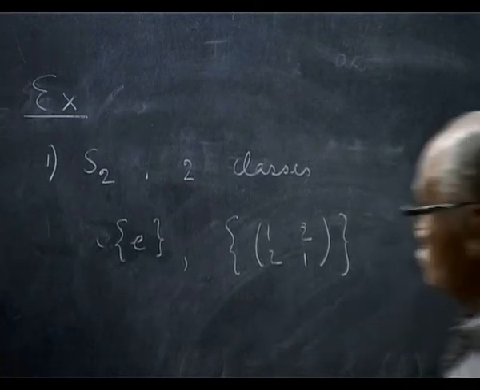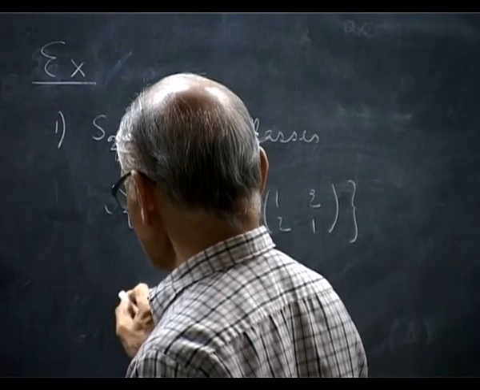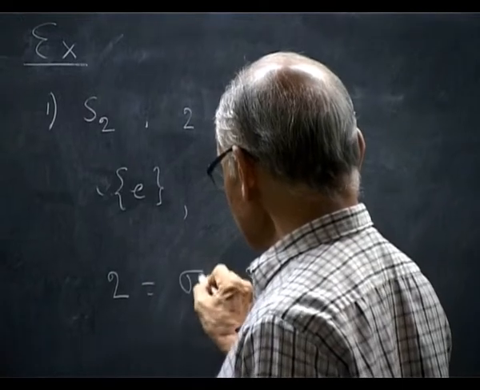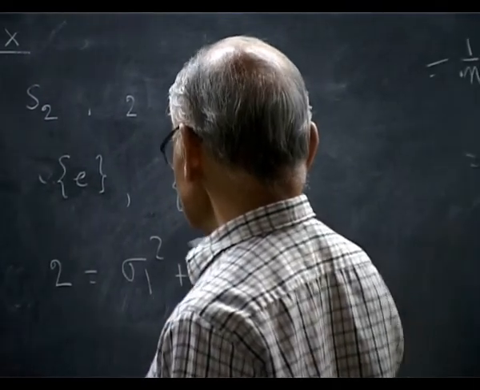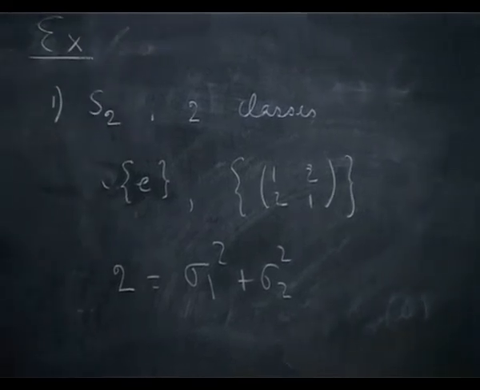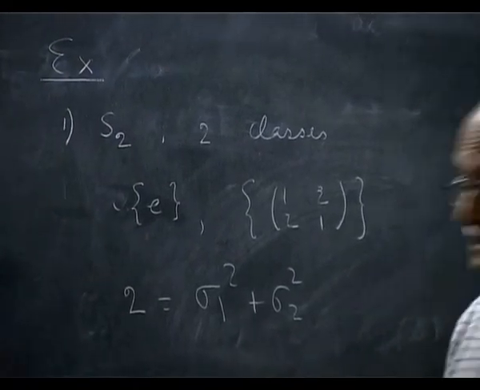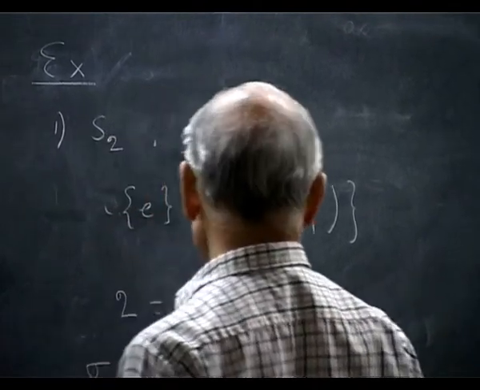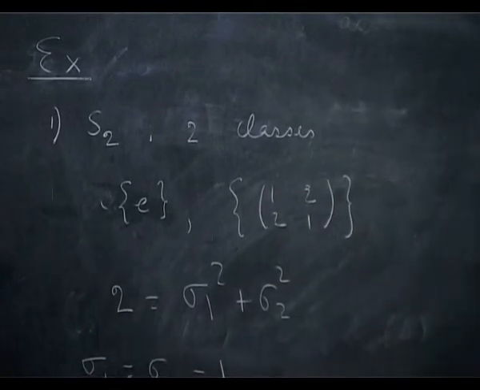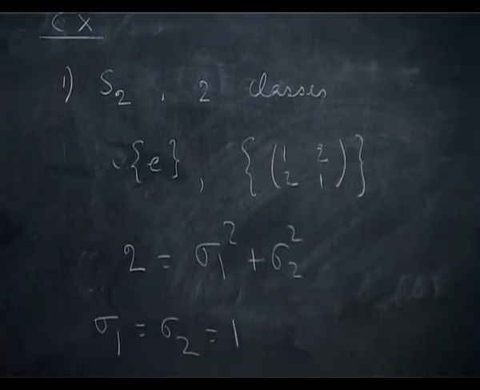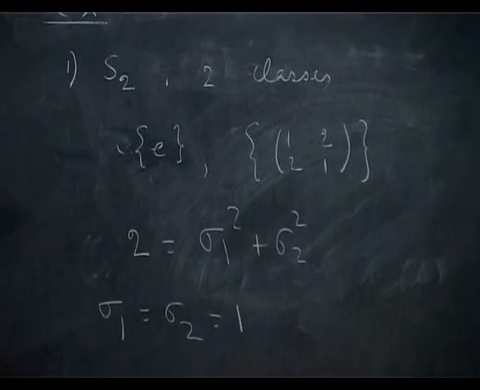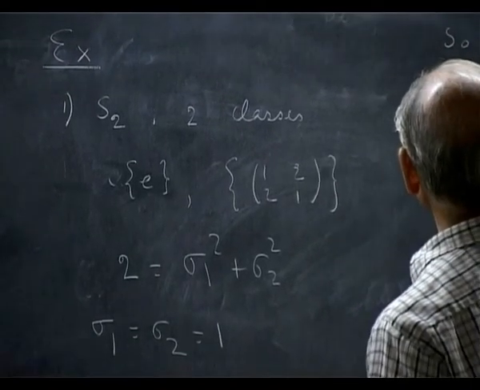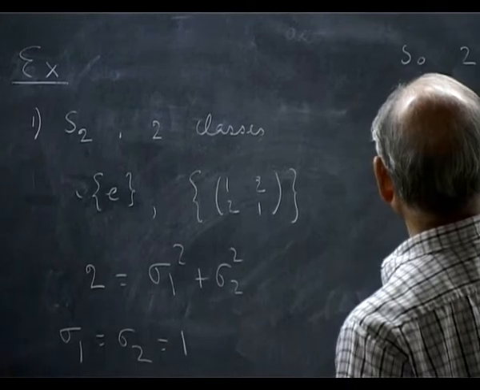The order of the group is 2. So it is sigma 1 squared plus sigma 2 squared. There is only one solution in integers, so sigma 1 is equal to 1 and sigma 2 is equal to 1. So there are only two irreducible representations. That's all we have.